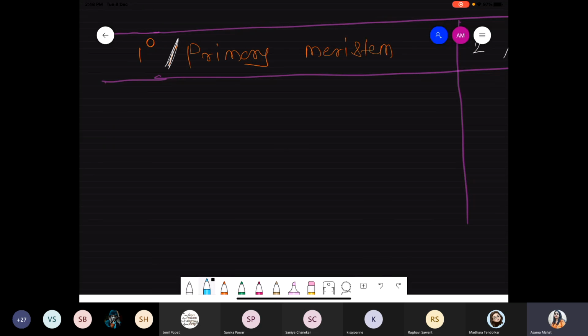Origin ke baare mein pehle baat kar rahe hain. So whenever we are talking about the primary meristem, they are derived directly from the embryo, or they are directly derived from derivatives of the embryo. Instead of saying derivations, it is better to say other related cells of the embryo.